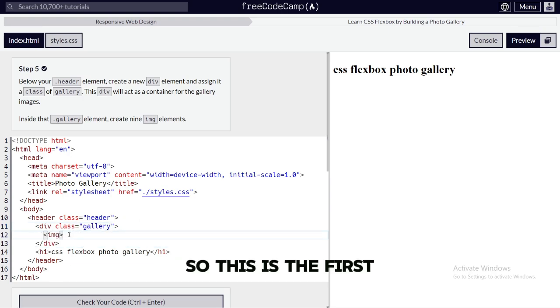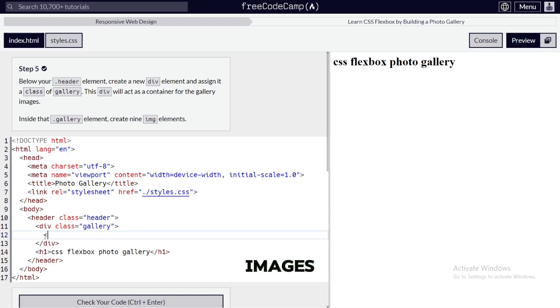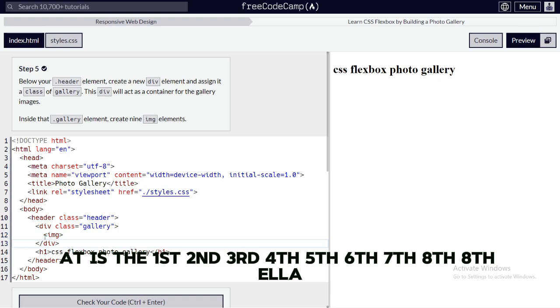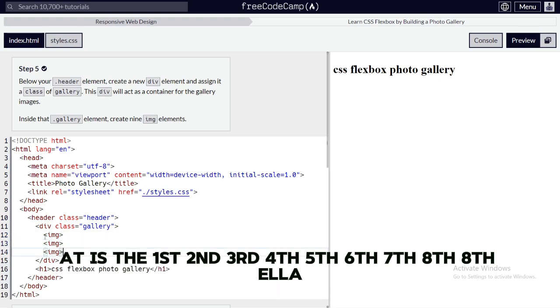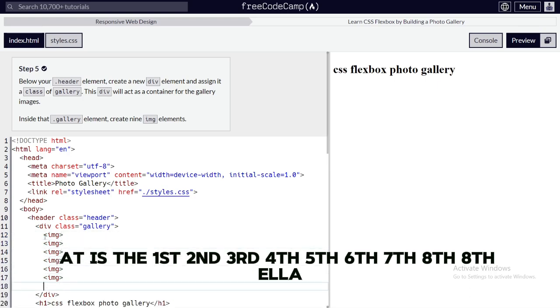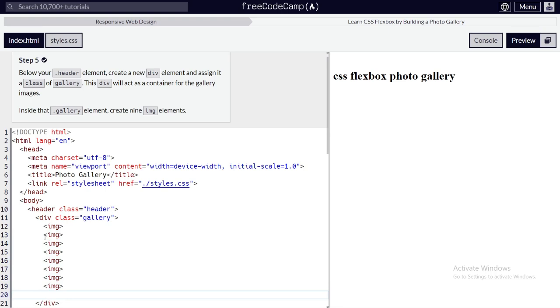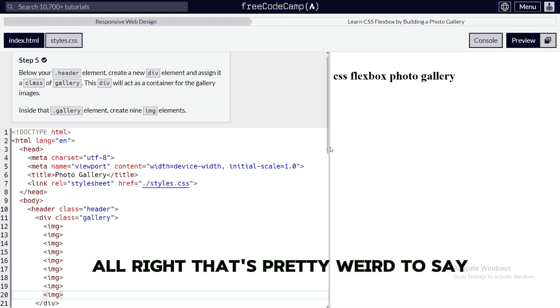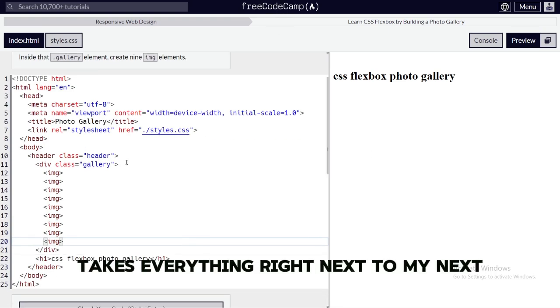Any 9. So this is the first image, this is the first, second, third, fourth, fifth, sixth, seventh, eighth, and ninth. Nice. Alright, that's pretty weird to say. Alright, next give